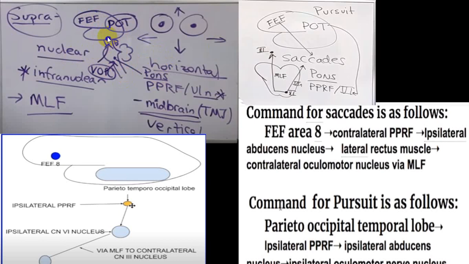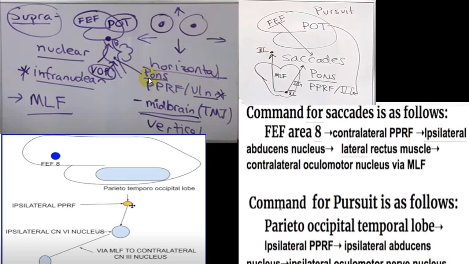Now there are two gaze centers. One is at the junction of thalamus and midbrain, which we call the thalamo-mesencephalic junction, and that is responsible for vertical gaze. And in the pons, you have a center called the PPRF, the parapontine reticular formation, which is for horizontal gaze.